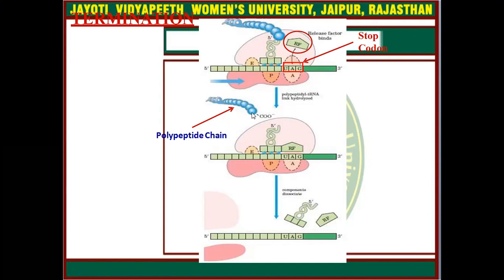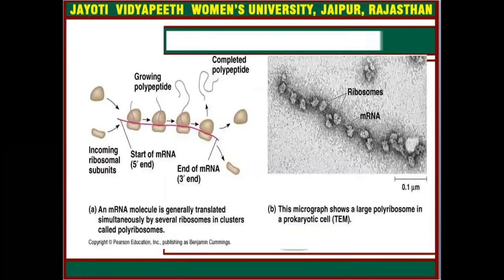Now this translation complex is complete, and all the components of the complex will separate from each other. This micrograph shows a large polyribosome in a prokaryotic cell.